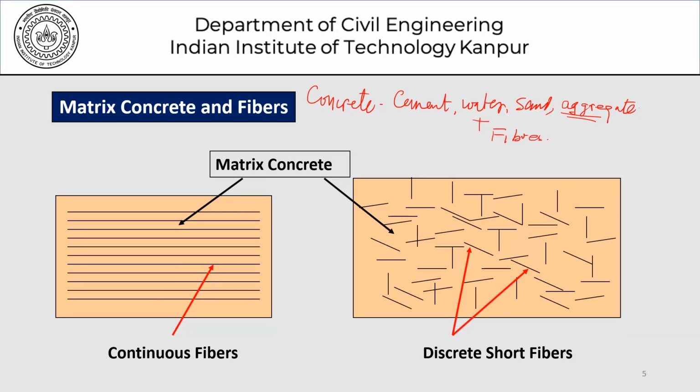Now this picture here shows two types of fibers being used. This is the matrix of concrete. One is continuous fibers and the other is discrete short fibers. So these long fibers are continuous, long continuous fibers. And here we have short discrete fibers which are oriented in random directions and distributed throughout the matrix.